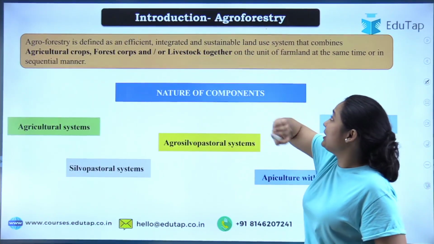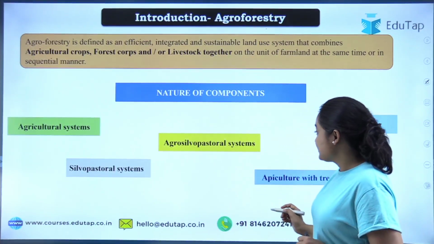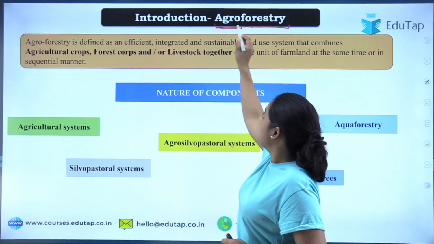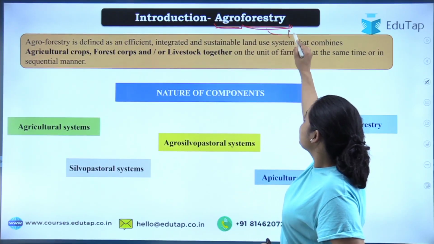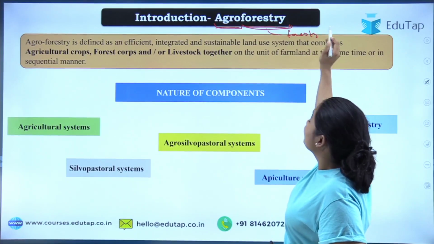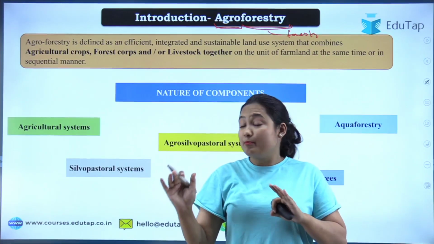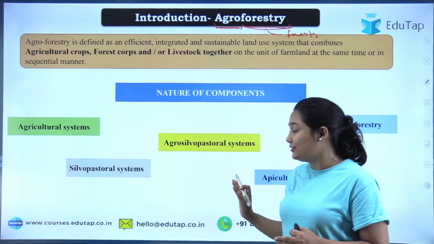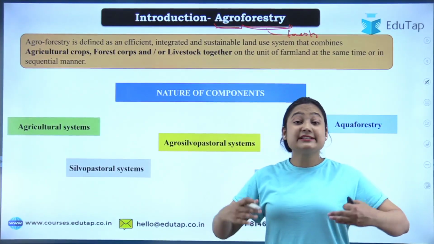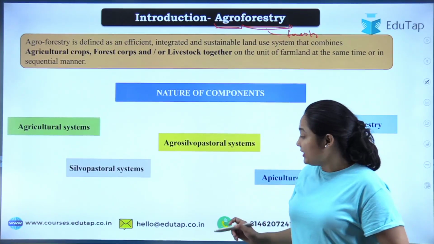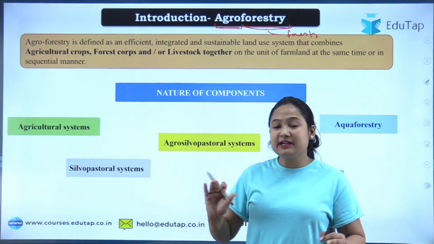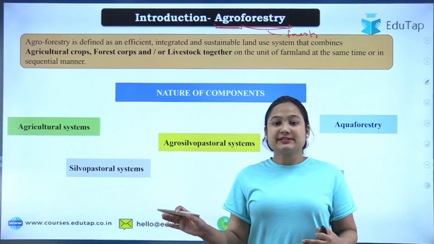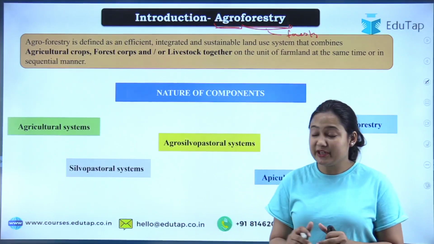Now moving to the class. First of all, we will talk about agroforestry. What is agroforestry? The name itself suggests agro and forestry. Agro means agriculture, forestry means forest. In today's world, the population is increasing, there are a lot of people, food demand is increasing and land resources are limited. You can't increase the area that is already available. It's not that because the population is increasing and food demand is higher, you will just remove all the forest cover. No, that will be very detrimental for the environment.